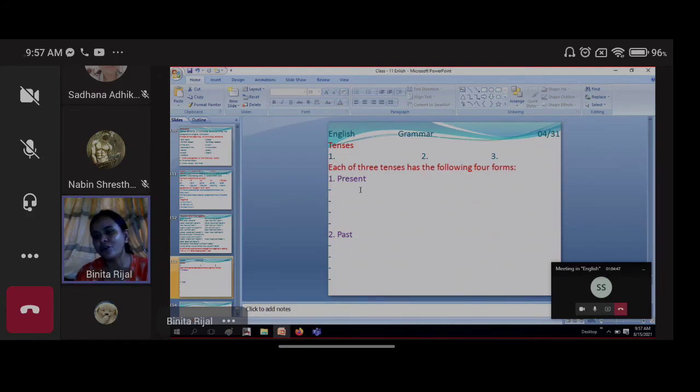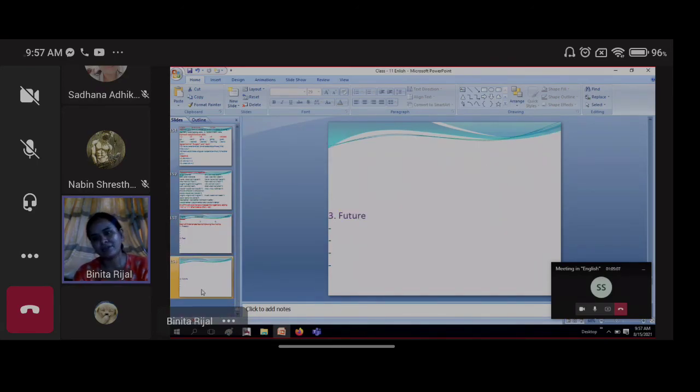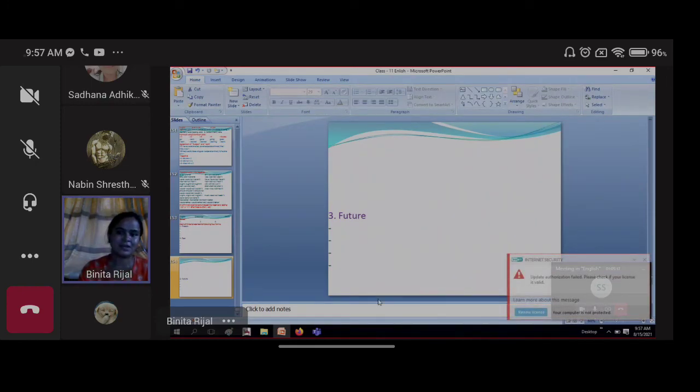What are the different 4 forms there? And I'm not going to ask you there about the structure of that simple present, like this way. I am going to ask you there the sentence, and you have to make sentence according to that one. Then you will be clear for that one. And if we have more time, we'll read about the time aid verb also, or otherwise we'll do next time.